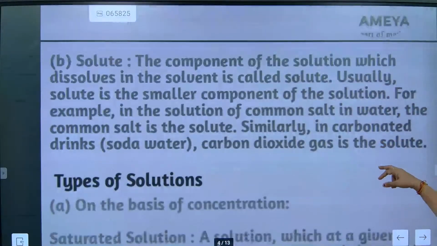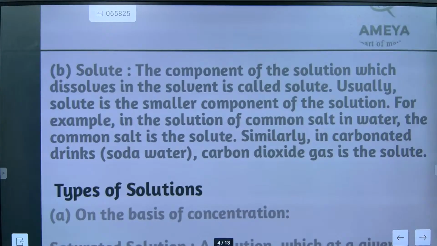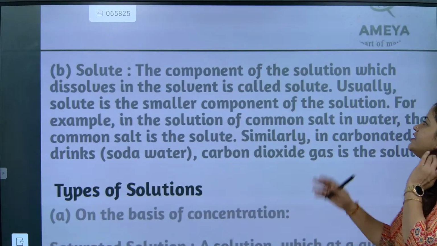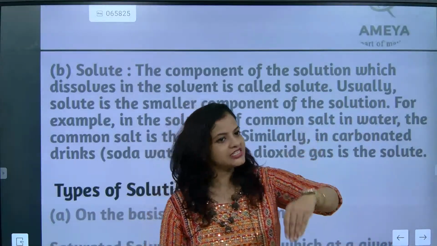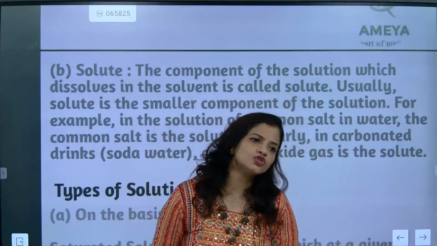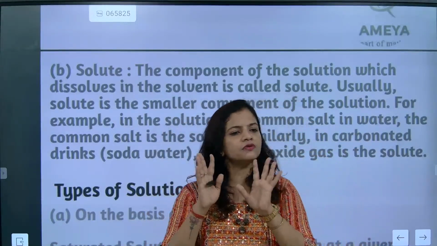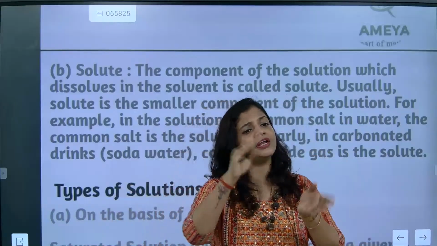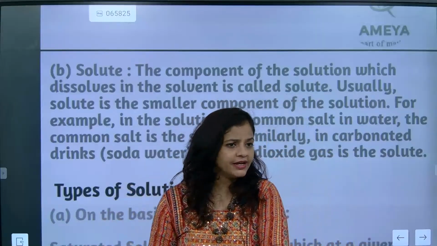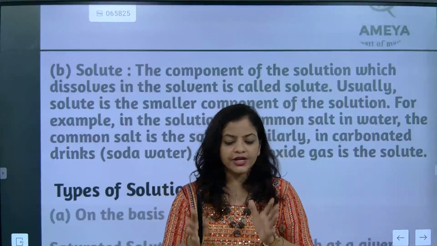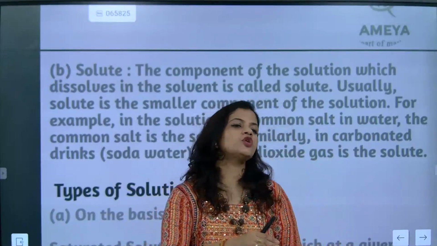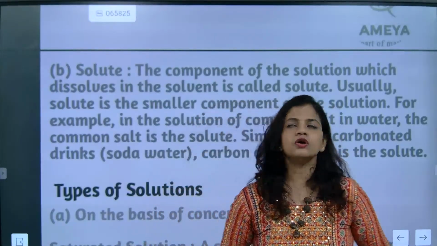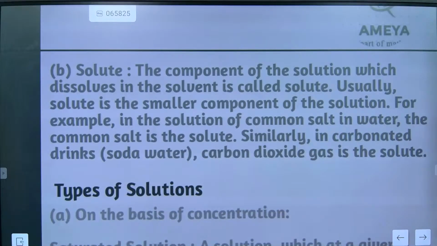Now we are going to talk about solute. The component of solution which dissolves in solvent is called solute. The one which is getting dissolved is called solute. So solute composition may be different, but it has to get added in solvent. Understood? The amount of solute added in a solution is always less. So usually solute is a smaller component of a solution.